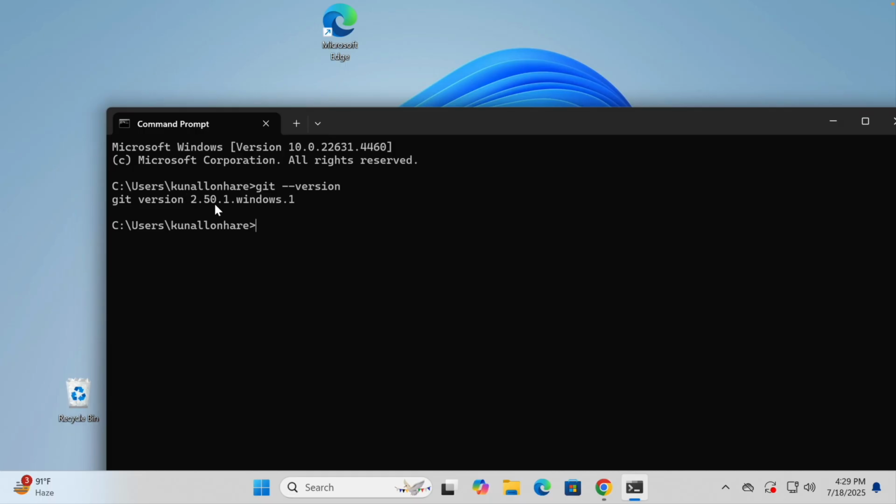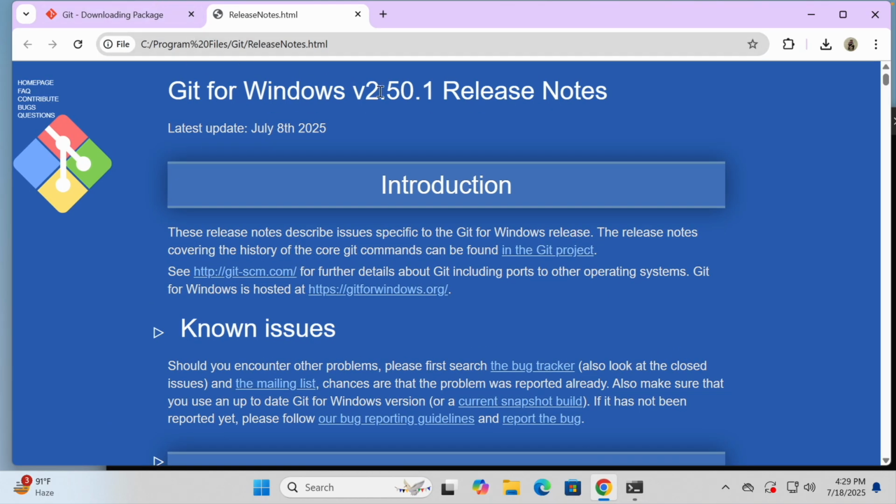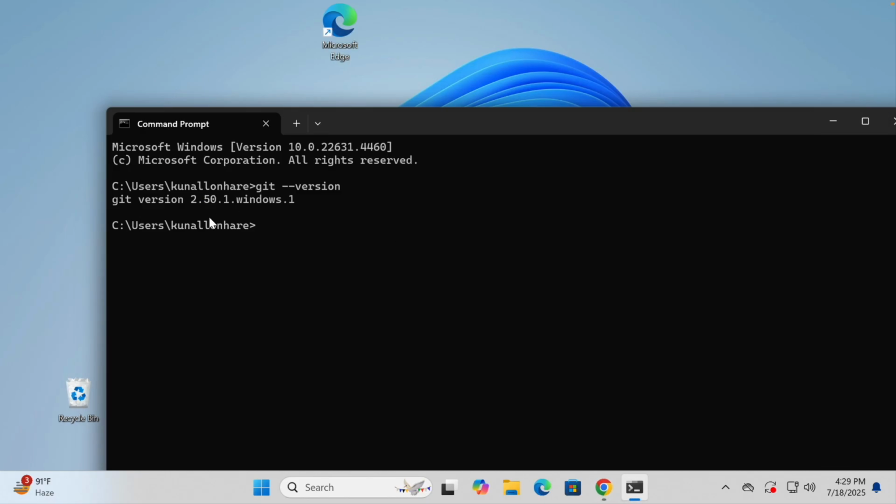It will tell you the Git version you have installed right now. Currently you will see 2.50.1. This is the version I installed, and this is exactly what I can see here. That means Git is successfully installed in our system.